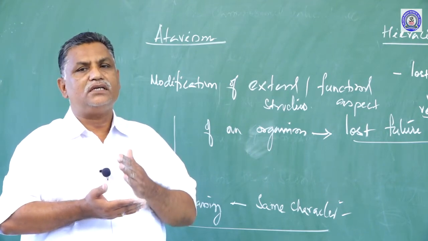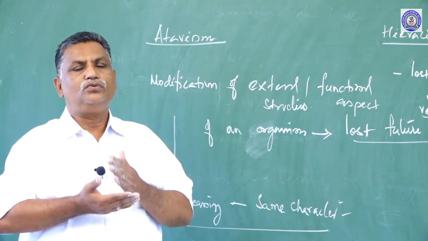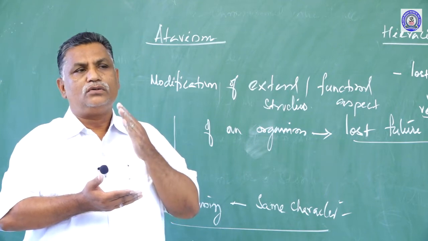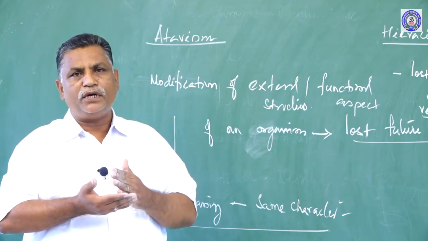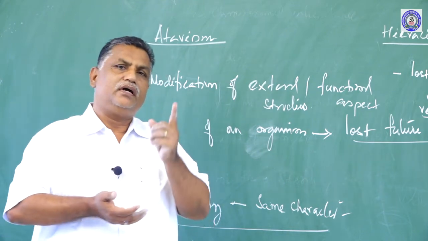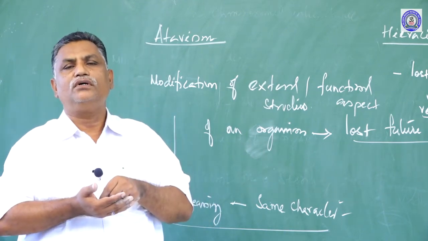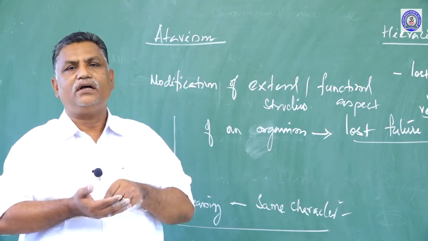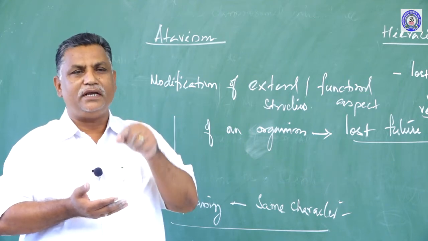Monohybrid test cross is performed to see whether the F1 individual is in homozygous or heterozygous condition. Dihybrid test cross is performed to find out whether the law of independent assortment is followed.